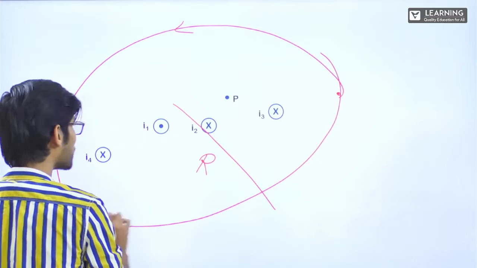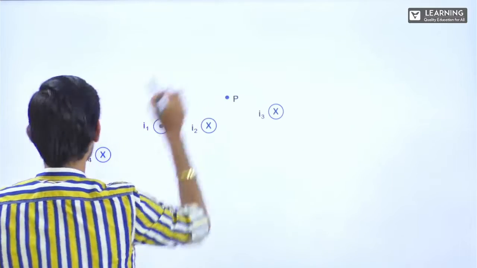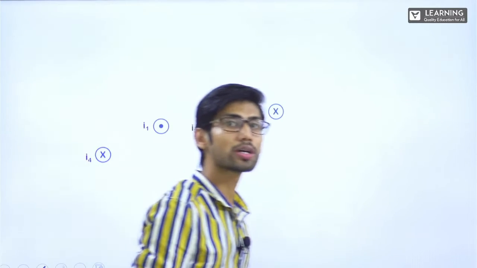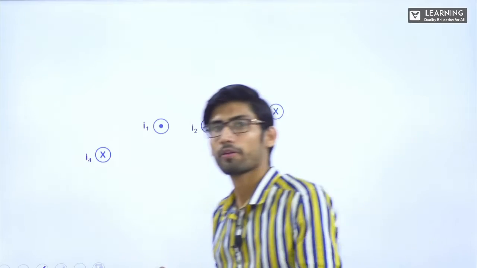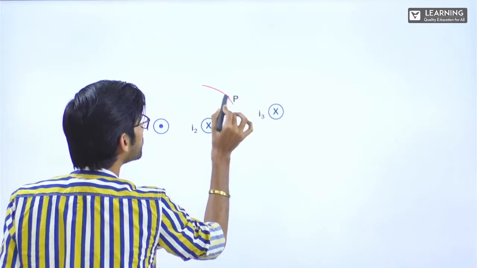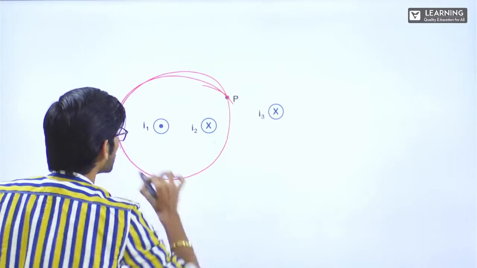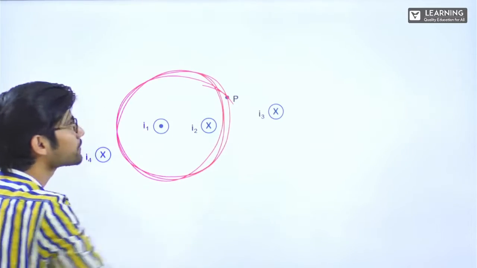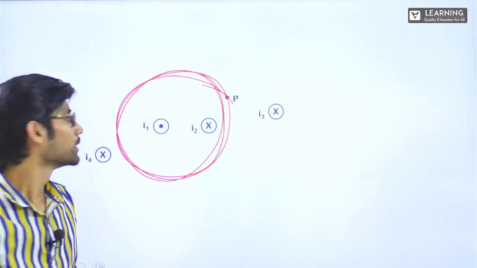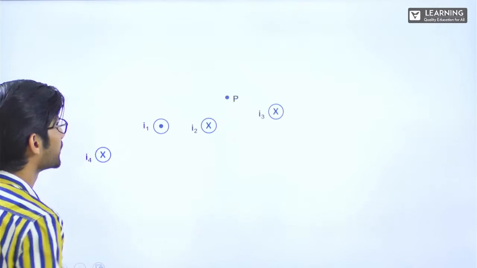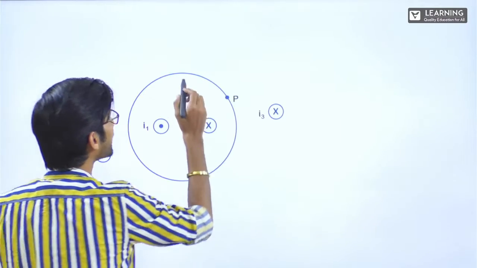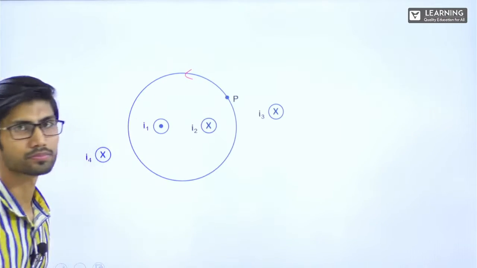But this time, point P is here. And the loop which we have to construct should be in such a way that it goes through this point P. So if I make a loop going through this point P, it will come something like this, right? So now, I have made a loop. This is Ampere's loop. I'll consider any direction. Let's say I consider this direction.